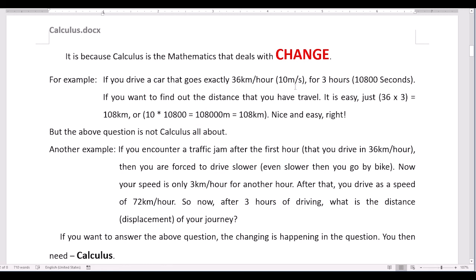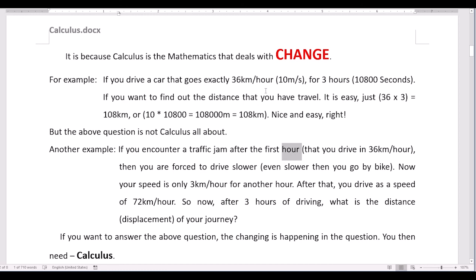But this is not change, because from the beginning of your journey to the end of your journey, you're using the same speed, 36 kilometers per hour. So nothing changed. The above question is not calculus at all. Another example: you encounter a traffic jam after the first hour.